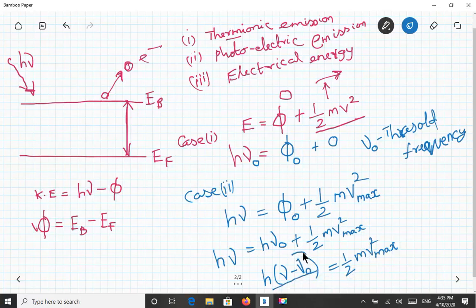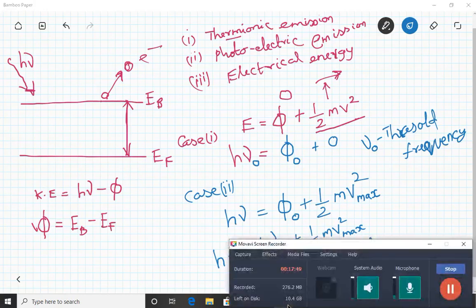The difference of frequency, nu minus nu naught, gives the kinetic energy. If the frequency changes, then the color will also change. This is what you have to understand, and this is the basic principle of the photoelectric effect and moving the electron.